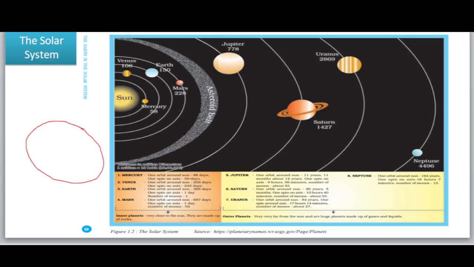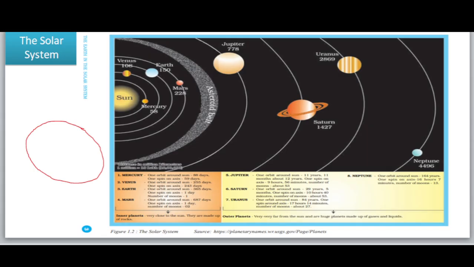Okay, now let's discuss our planet, that is the earth. The earth is the third nearest planet to the sun. In size, it ranks fifth. Like other planets, the earth is also a sphere. It is slightly flatter at the poles, the north pole and south pole. In size and shape, the earth is almost identical to Venus, but it is unique in some ways. It is the only known planet of the solar system where life is possible. We already know it.